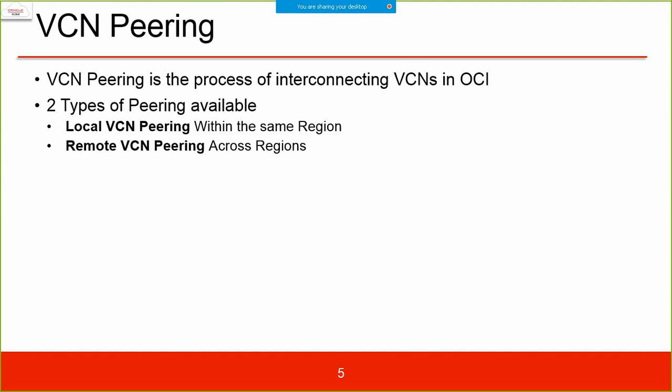These are the two important aspects of peering, which you will try and practice. So please be ready with two VCNs across regions and within the same region also, so that you can implement them. Instance creation, then VCN creation, and after that you should be able to implement peering, where you create local peering and remote peering.